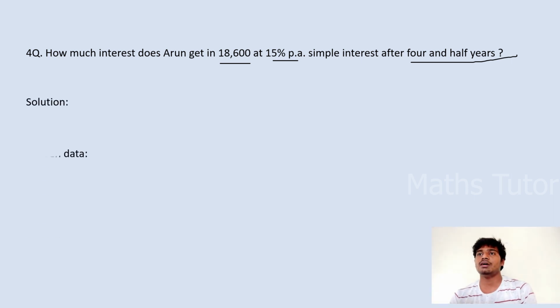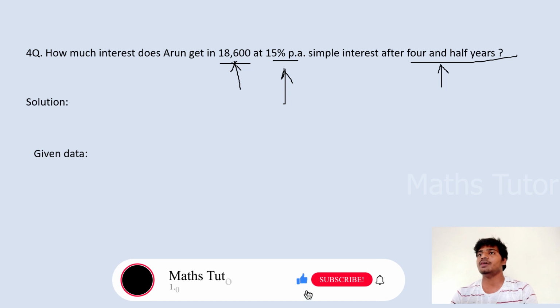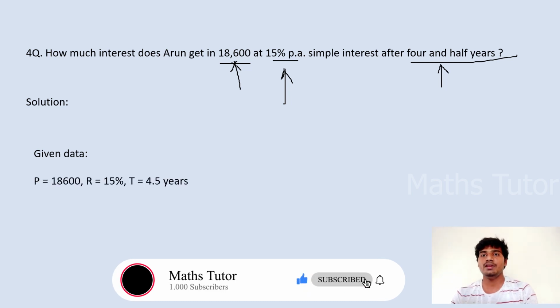Here we have to collect the given data for every question so that you can understand the question easily. The given data is, he is investing 18,600 rupees at the rate of 15% per annum. How much time is he investing? 4.5 years. We have to convert the half year, I mean 6 months, into a half year. That is, principal is equal to 18,600, rate of interest is equal to 15%, and the time here is 4.5 years.